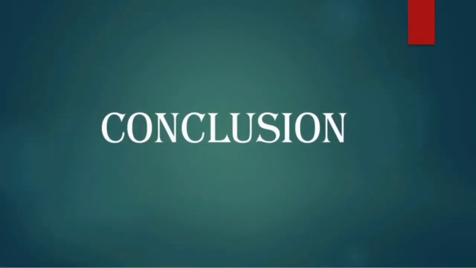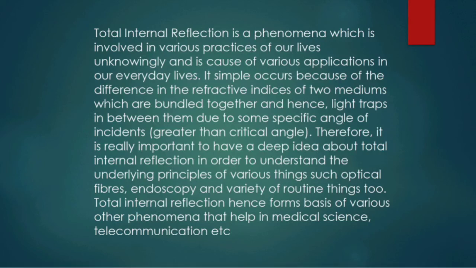Conclusion. Total internal reflection is a phenomenon which is involved in various practices of our lives unknowingly and is the cause of various applications in our everyday lives. It occurs because of the difference in the refractive indices of two mediums which are bundled together, and hence light is trapped between them at a specific angle of incidence greater than the critical angle. Therefore, it is really important to have a deep idea about total internal reflection in order to understand the underlying principles of various things such as optical fibers, endoscopy and a variety of routine things too. Total internal reflection hence forms the basis of various other phenomena that help in medical science, telecommunication, etc.